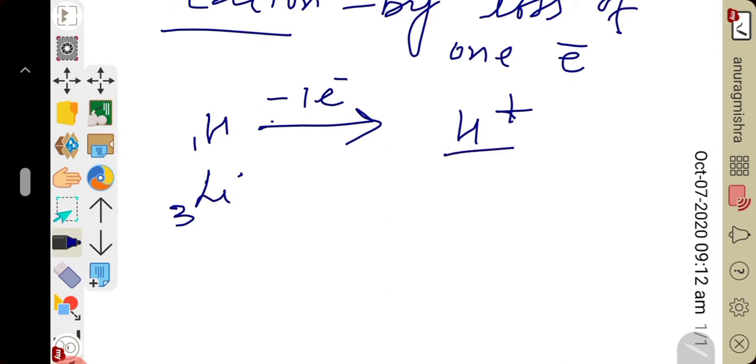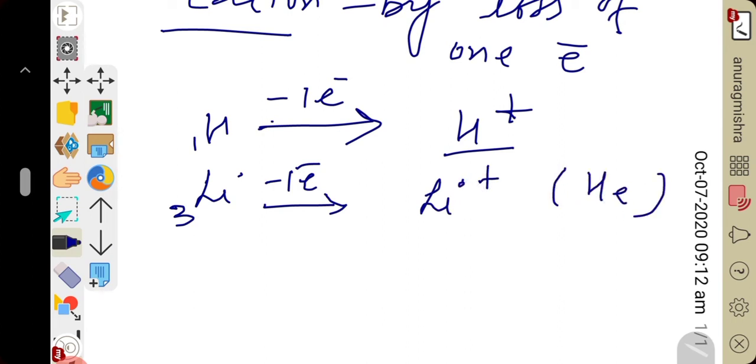We all know ions are stable. They exist independently. Here also, lithium will lose an electron to form Li plus. Li plus is stable because it achieves the electronic configuration of the nearest noble gas, helium. Similarly, sodium, atomic number 11, can also lose 1 electron to form Na plus. Always remember, atoms lose electrons to get stability.